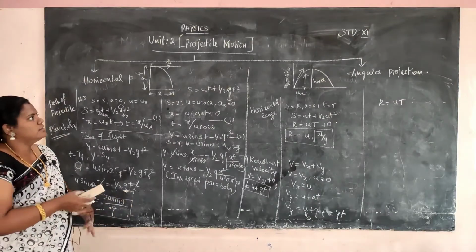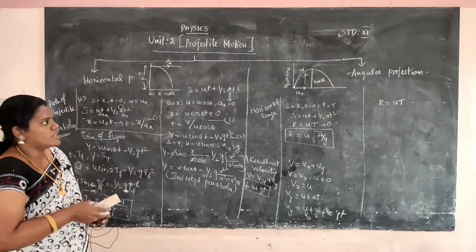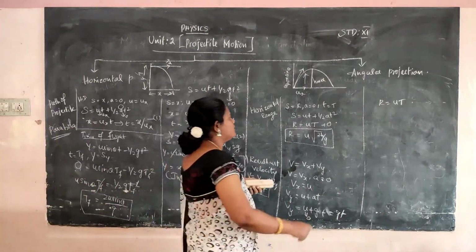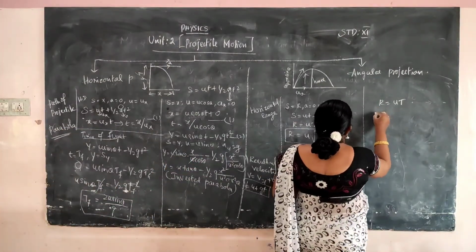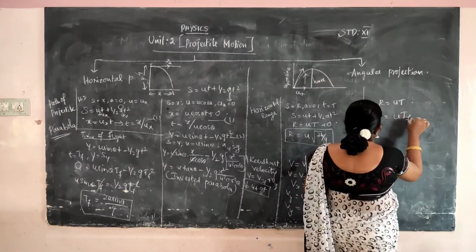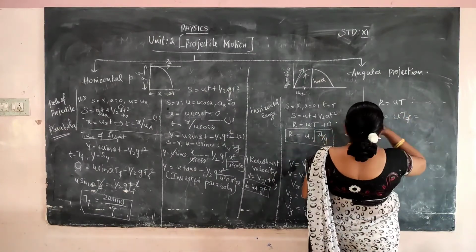Okay? Then we want to calculate the horizontal range. Horizontal range R is equal to u t. Substitute the t value, that is TF, which is 2u sin theta by g.